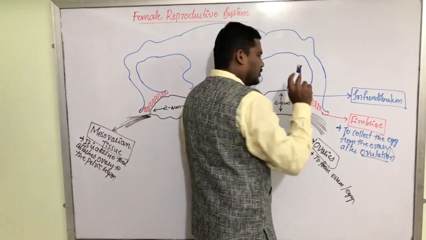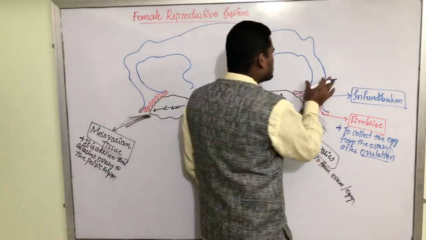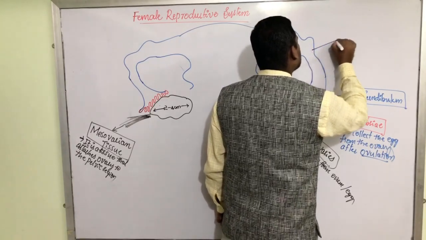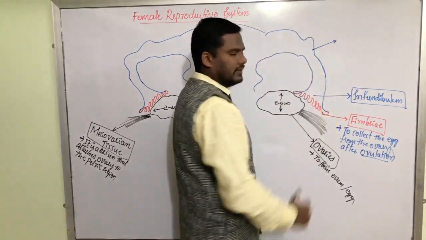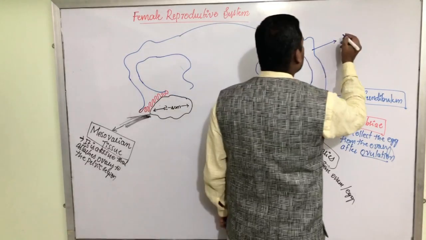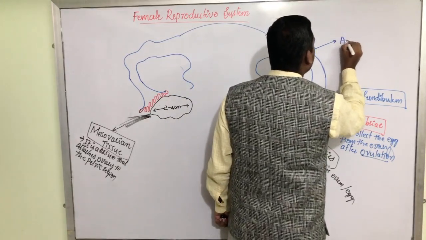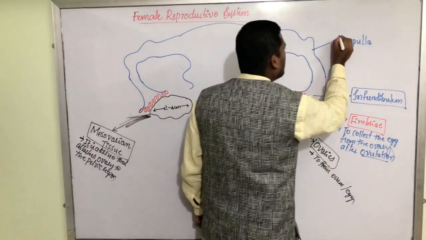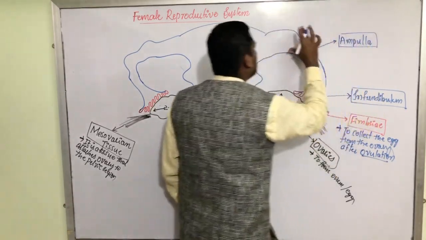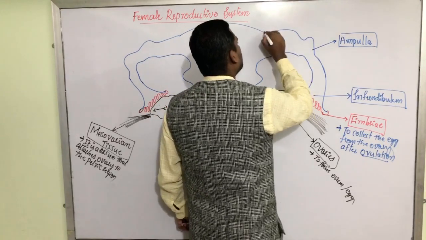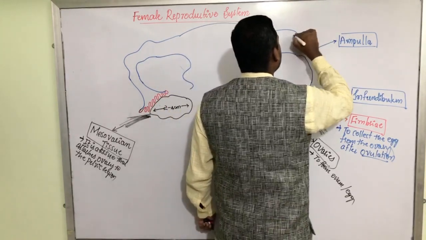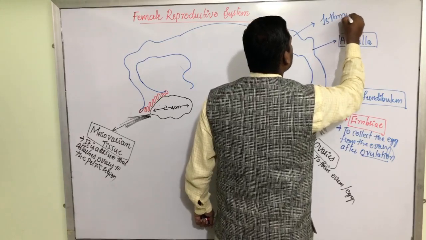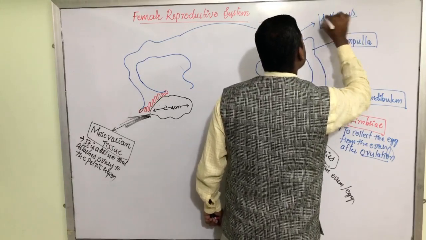Now the eggs are transported to the infundibulum. This infundibulum has got a junction, or a loop kind of thing. This loop is called the ampulla. Ampulla. And then we have a broader region here. This broader region is called the isthmus.